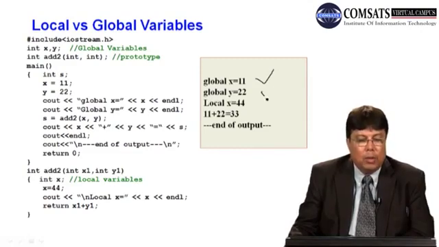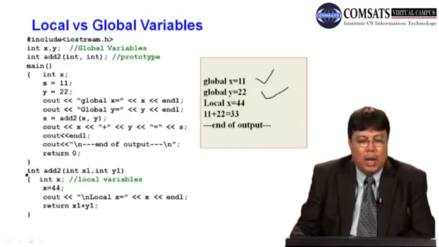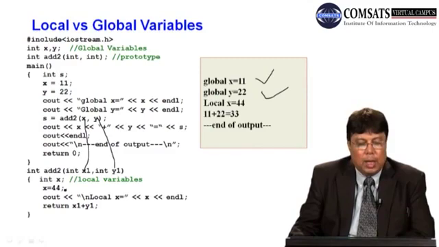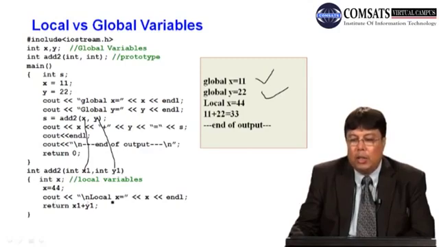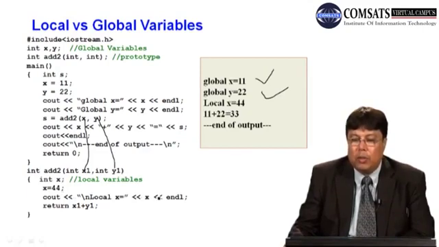Then you call the function. When you call the function, you are in this function, add2 with x1 and y1. X is received in x1, y is received in y1. Here you have defined another variable called int x, with a value 44. This is also x, this is also x; here you have initialized it as 44. When you say cout local x, the value should be what? Either 22 or 44. The 44 will override, meaning x will take the value 44, so it will print 44 here.